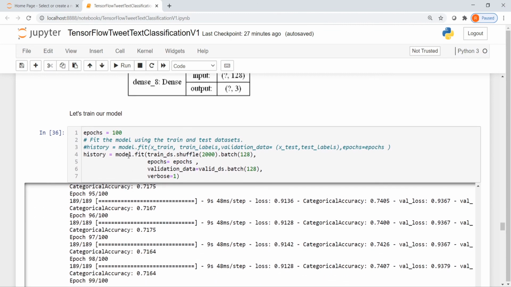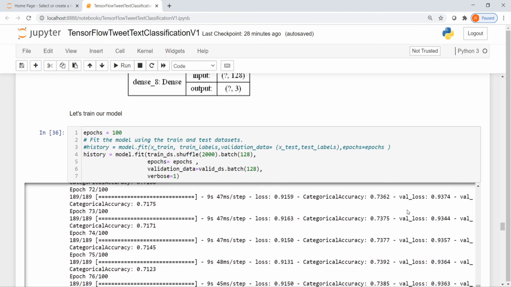So we call the model.fit function. We pass the training dataset. We also shuffle it for every batch. We create mini batches of size 128, and we also pass the validation data to check the results of this model on the validation data. Again, the validation batch size is also 128. Once we run this, the model starts learning.